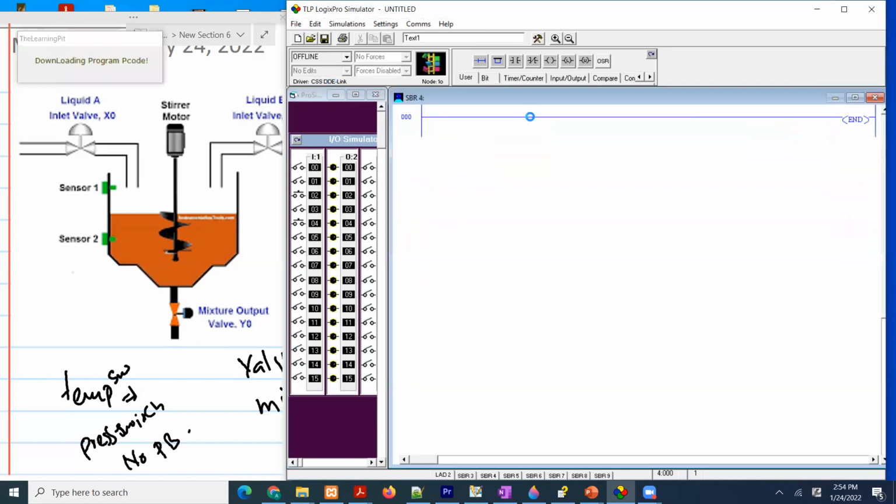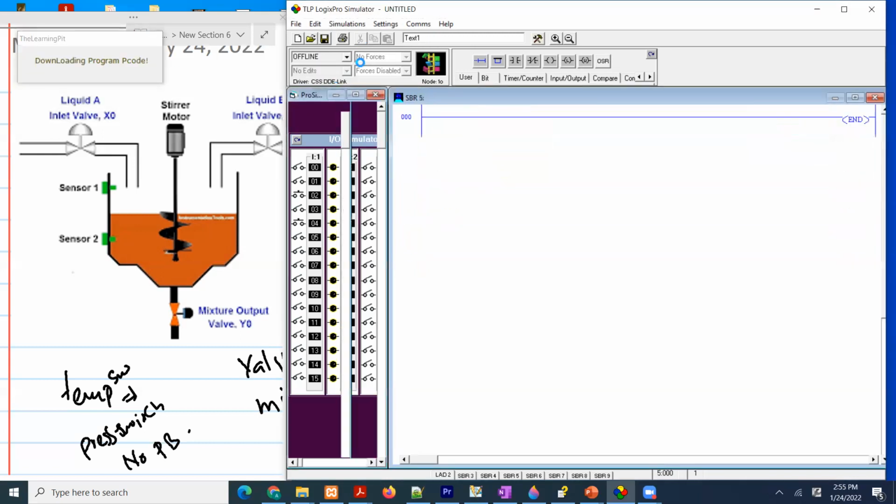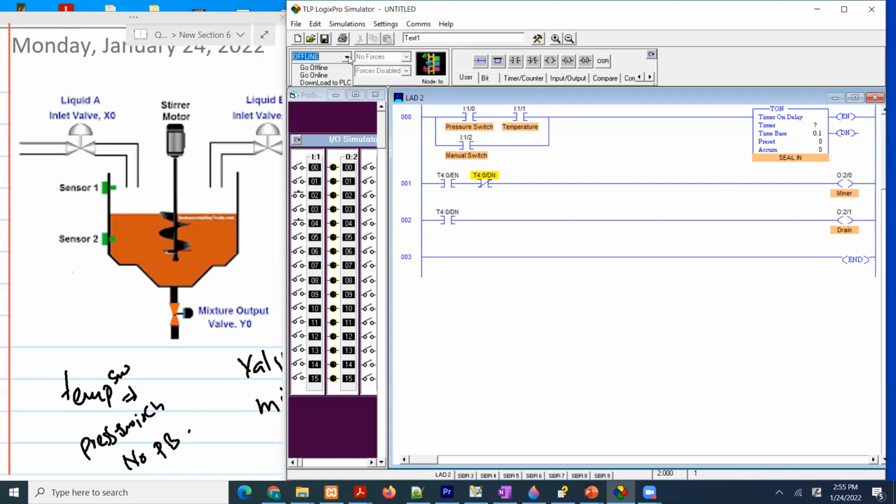So download to PLC, go online. We are going to make the pressure switch made, temperature switch made. You see the mixer is going, can you guys see that?